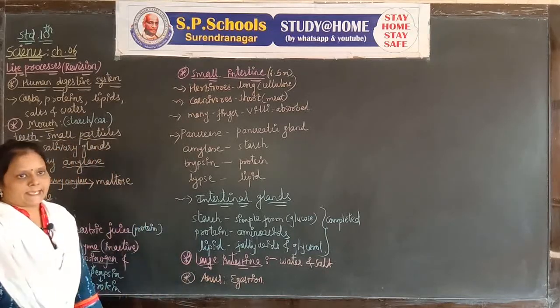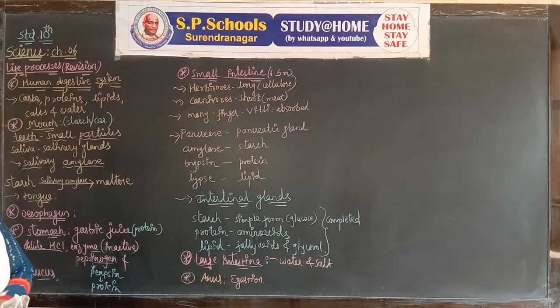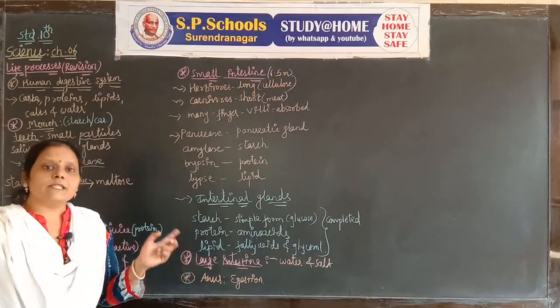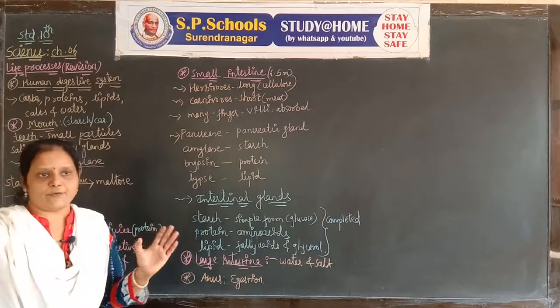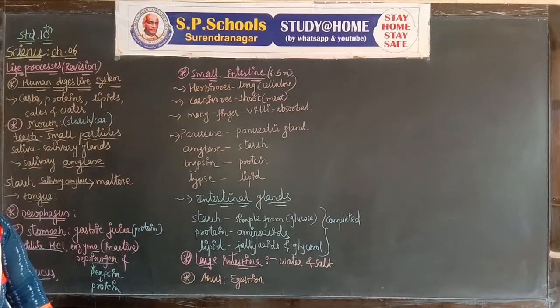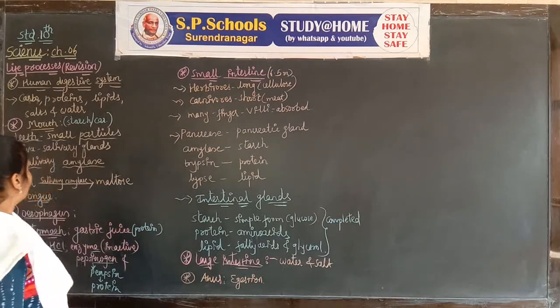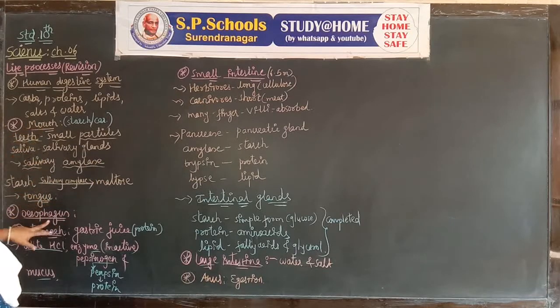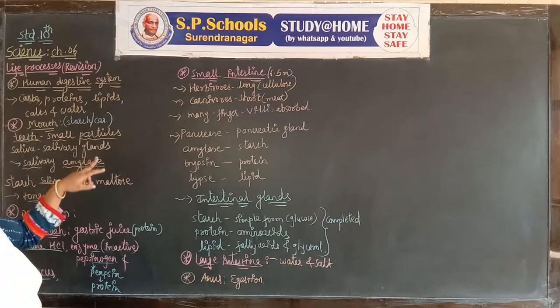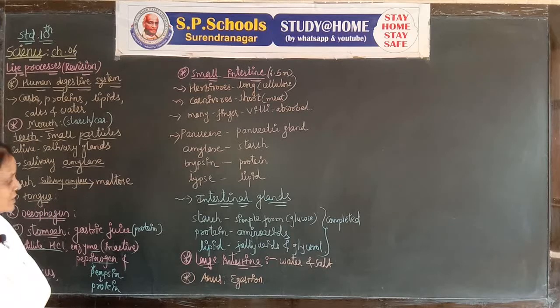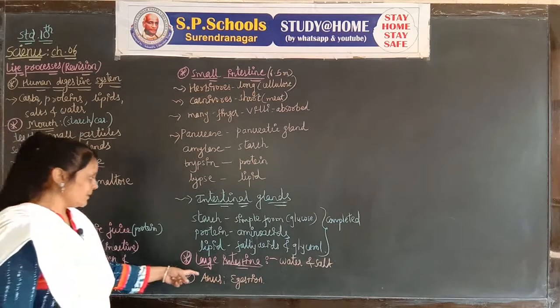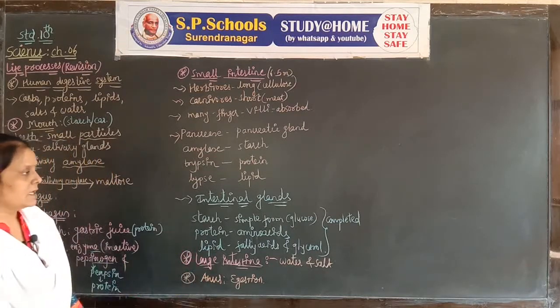Here one thing that is important is that all the digestive parts must be written sequentially. If you cannot write it sequentially, you will lose marks. First write about the mouth, then the esophagus, then the stomach, then the small intestine, then the large intestine and anus.